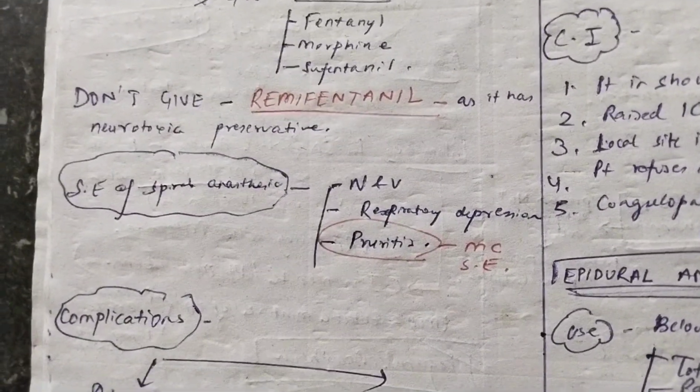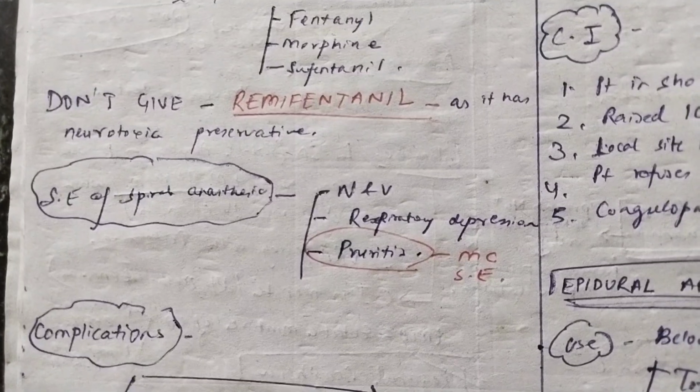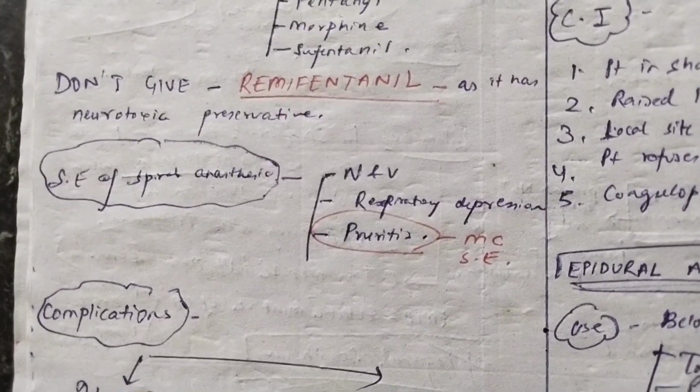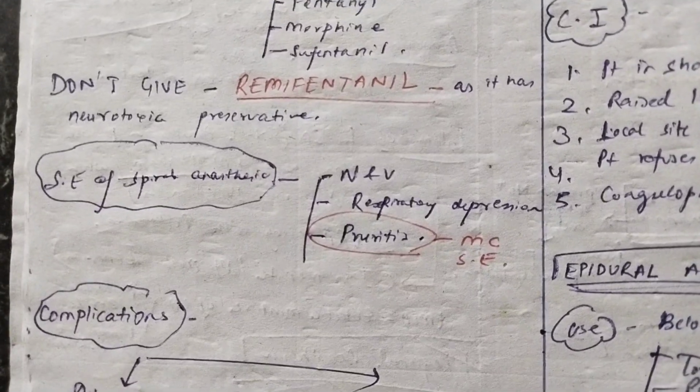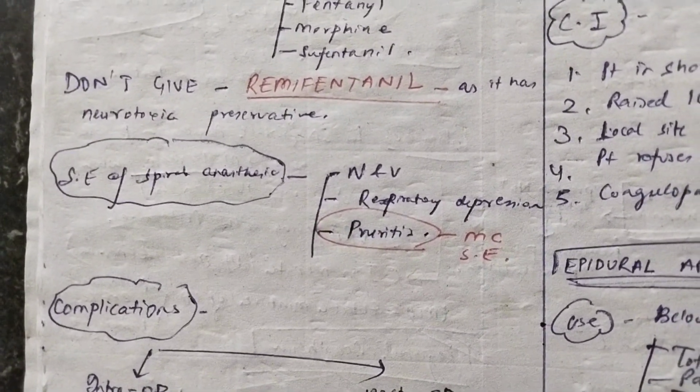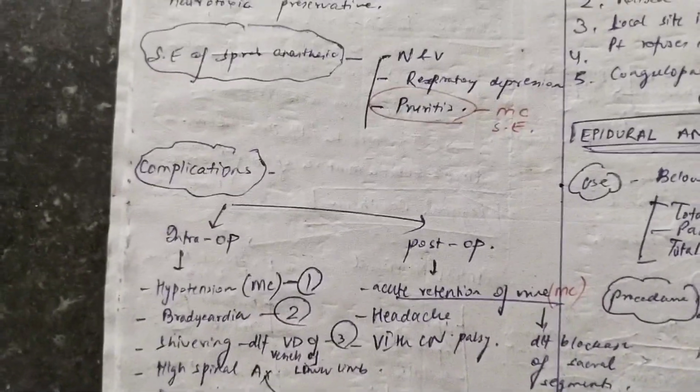Okay, now you have to know the side effects of spinal anesthesia. First is nausea and vomiting, easy to remember. Second, respiratory depression. Any anesthesia will have some respiratory depression, so put that in. But the third thing which you have to remember is pruritus, and this is the most common side effect with spinal anesthesia. So clear? Nausea, vomiting, respiratory depression, pruritus. Now we move on to the complications of spinal anesthesia, a very important topic.